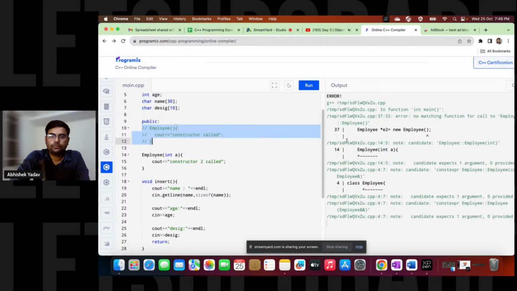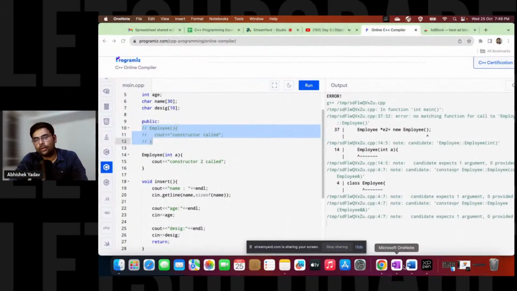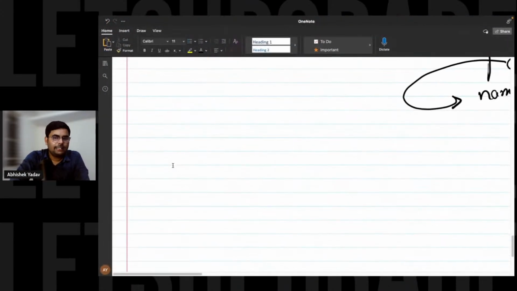So what we have learned till now, we have learned about object-oriented programming, right? We have learned about class and objects. What is class? Class is a blueprint or template that defines the properties and functionality of a specific object. And what is the object? Object is a real-world entity with the help of which we can use the data members and member functions of a class, right? And with the help of one class, we can create multiple objects, right, everyone? And there are two ways to create an object, the static way and the dynamic way.